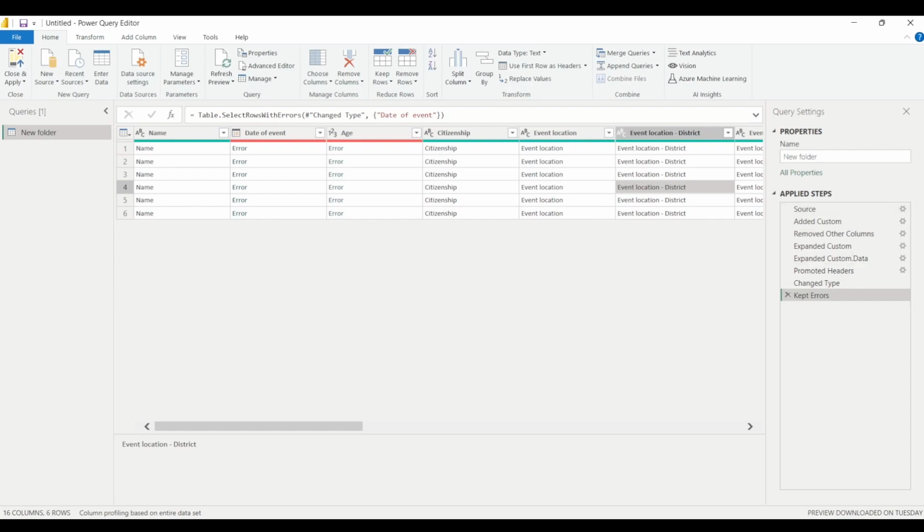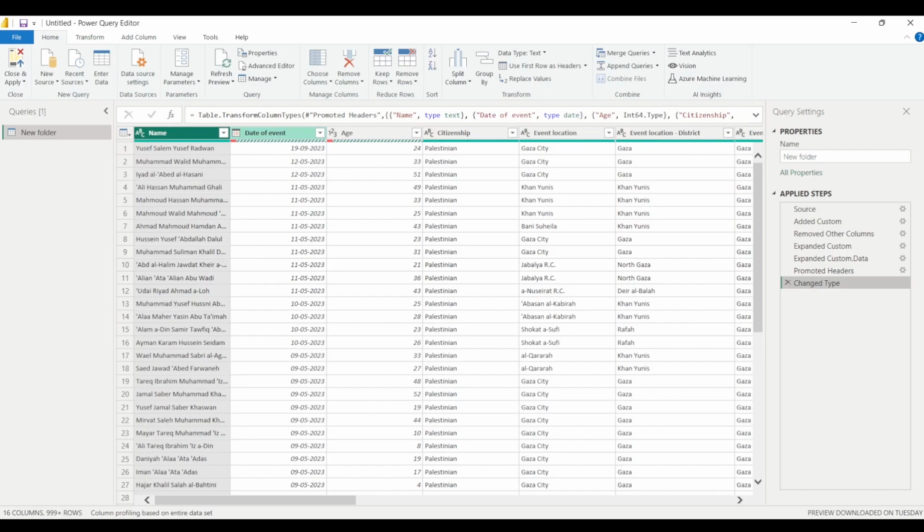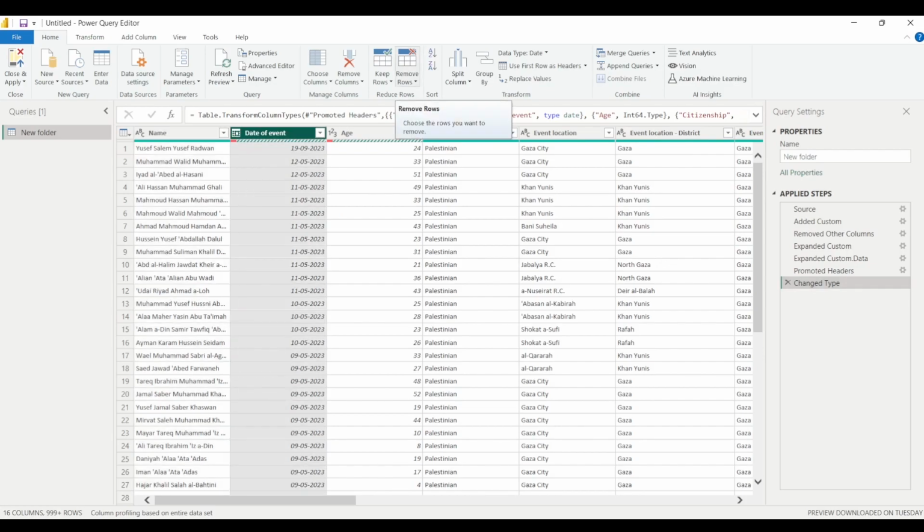From the applied steps, if I've performed some data transformation on the data, I can delete that step from here. So as of now, I'm deleting this Kept Errors step, and now I will click on this date of event column, and then click on Remove Rows.